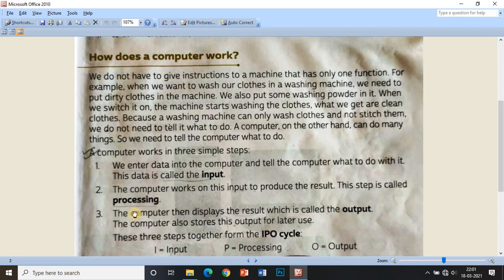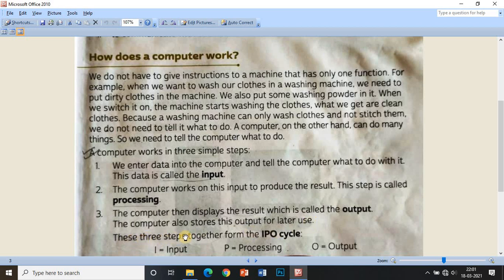Now the third step is the computer then displays the result, which is called the output. As we have given the input, a computer processed it and then we get the result. That is called output. The computer also stores this output for later use. If suppose that we want to save, or you can say store, this output and use it later, a computer can do it very easily.